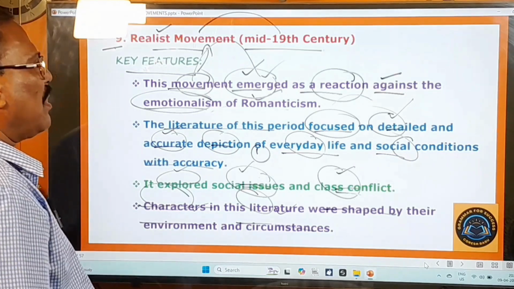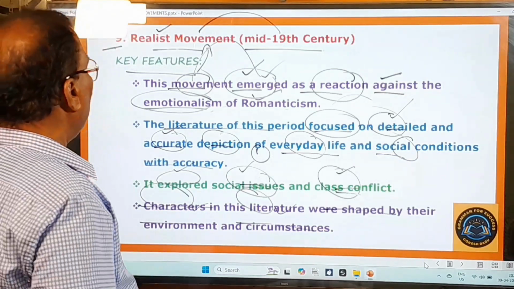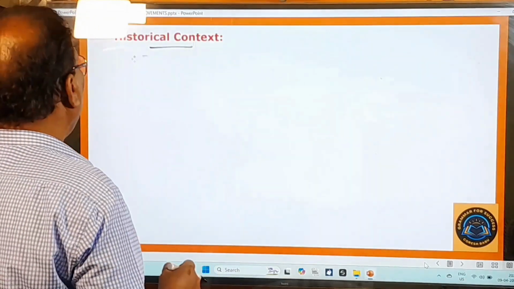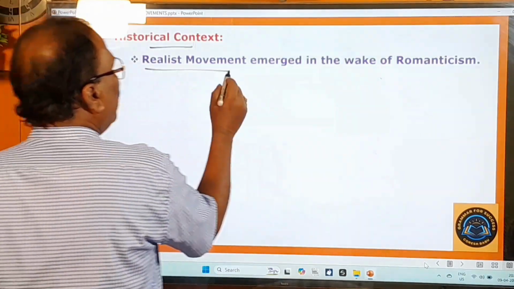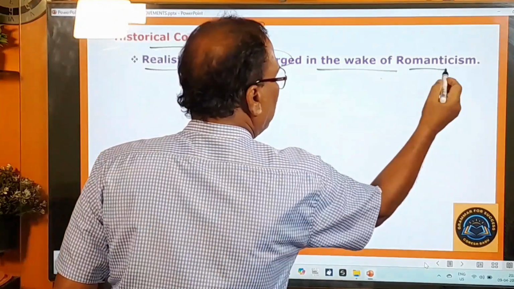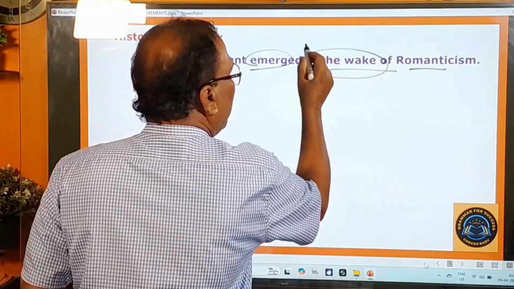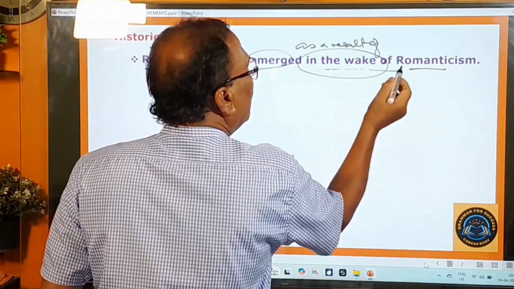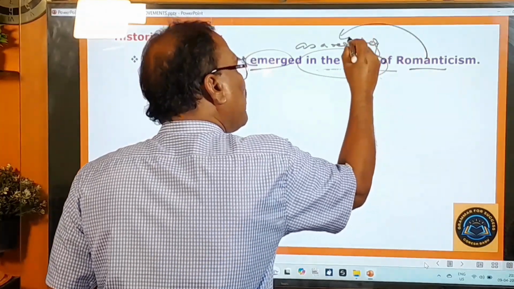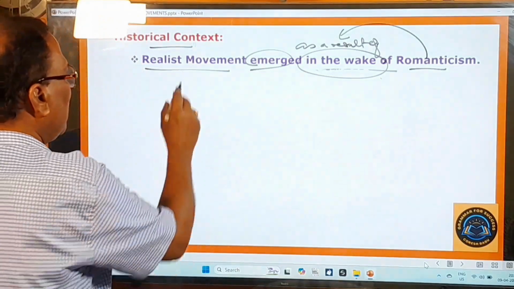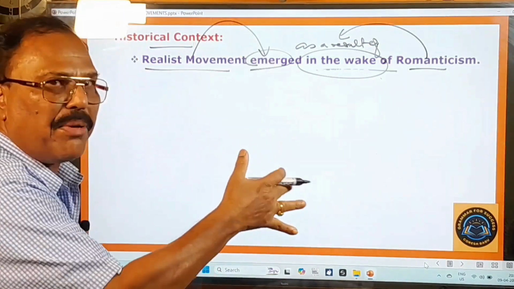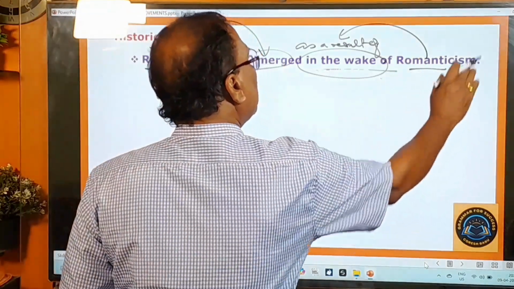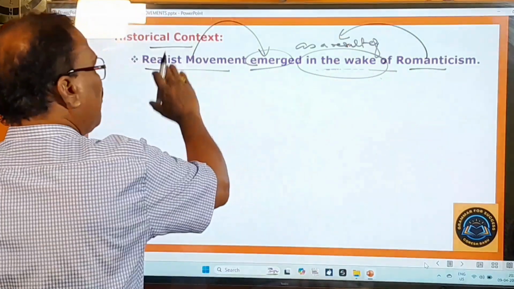And now let's move on to learn a few more things about this realist movement. Historical context of this realist movement. What is the historical context? Realist movement emerged in the wake of romanticism. In the wake of means as a result of, you know that very well. As a result of romanticism, this realist movement emerged, came into existence.